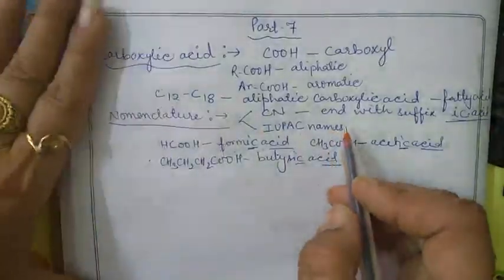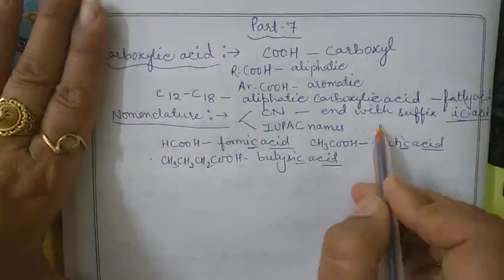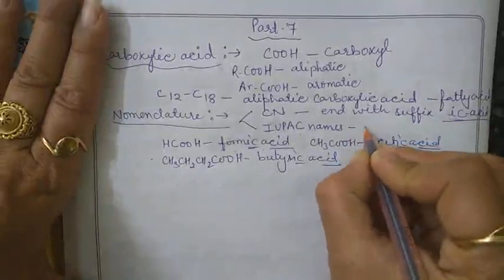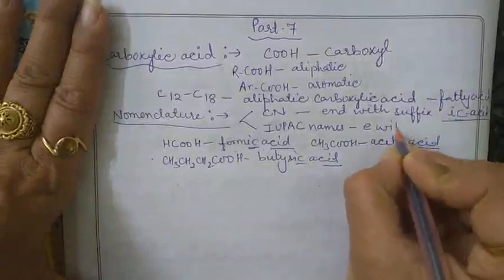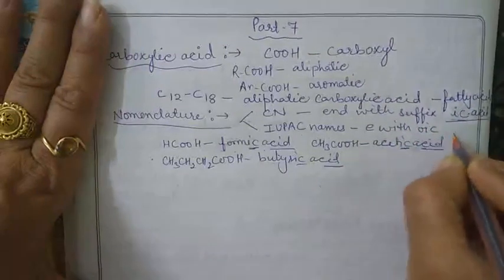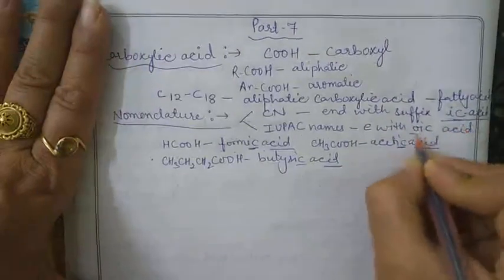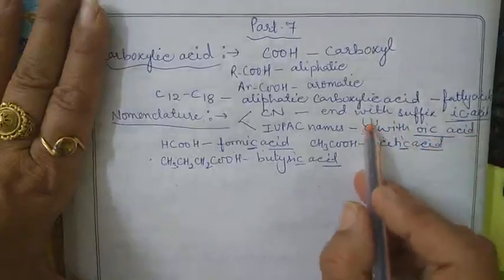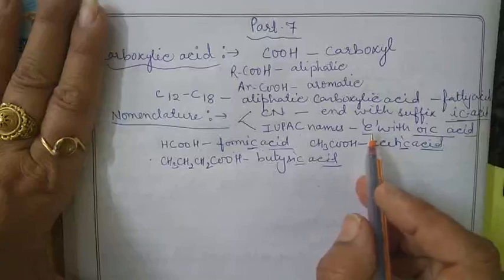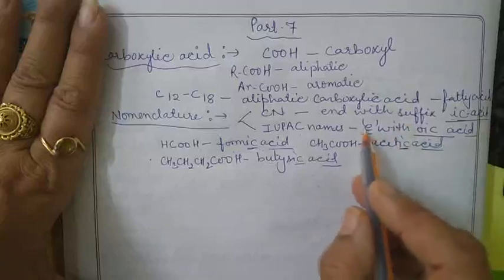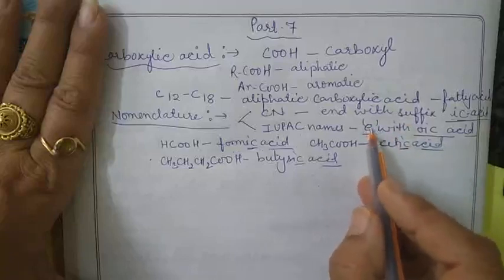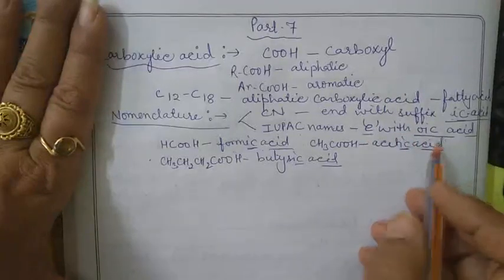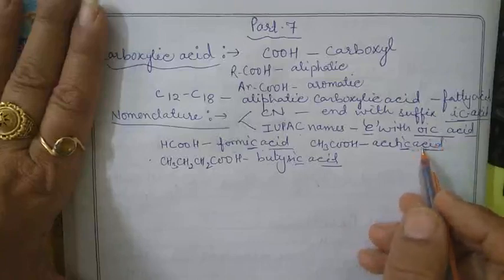In the IUPAC system, the aliphatic carboxylic acids are named by replacing the ending E with oic acid. Ending E of which? The ending E of the alkane is replaced by oic acid. Clear?